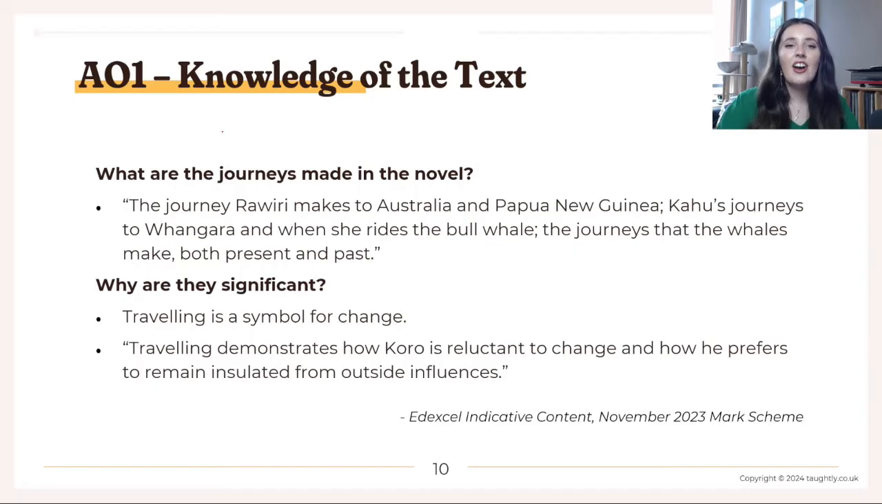Now, these are the moments that Edexcel think were the best moments, and I'm very happy that I stumbled on these myself too. I thought I was perhaps pushing it a little bit far with some of them.